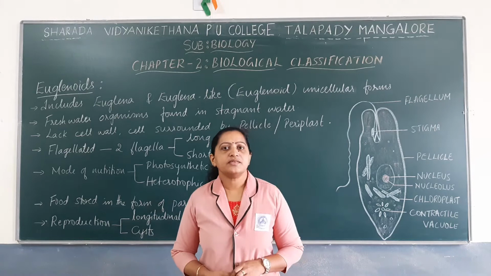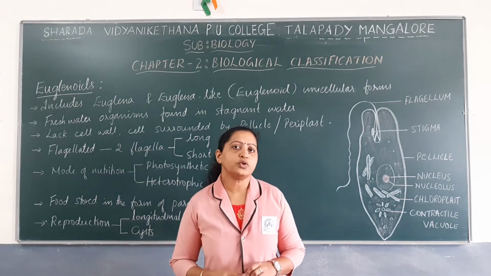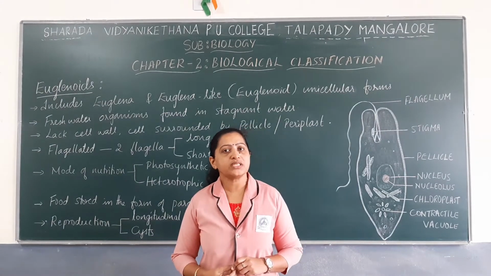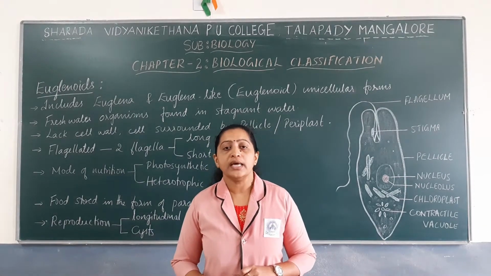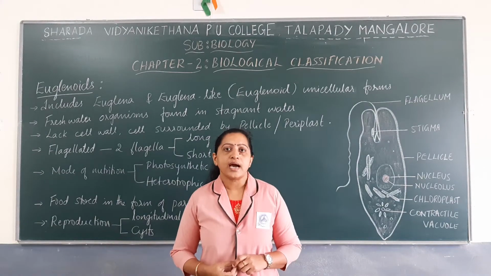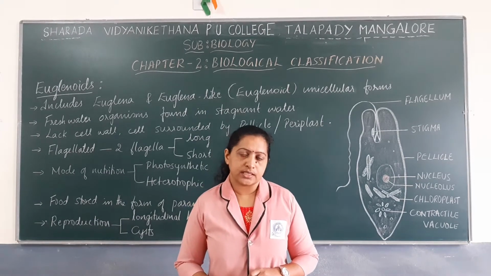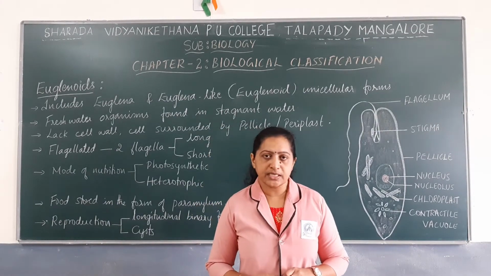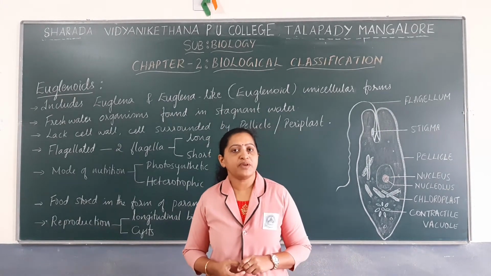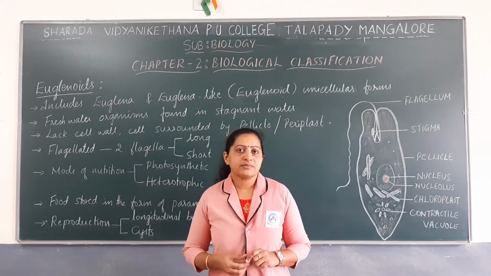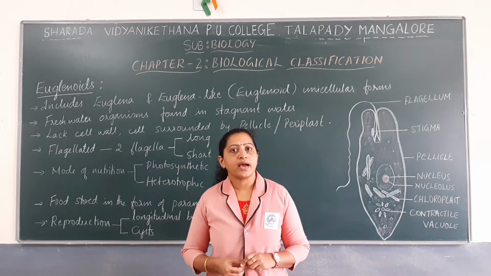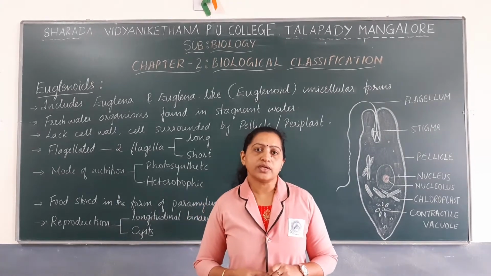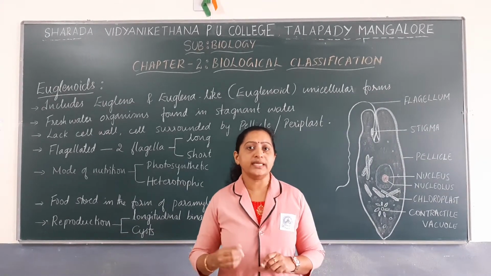In the previous class, we discussed two of the five groups under kingdom Protista. They are chrysophytes as well as dinoflagellates. Under chrysophytes, we discussed diatoms as well as desmids. And under dinoflagellates, we discussed organisms like gonyaulax as well as ceratium. We have noted down the general characteristic features of both these groups.